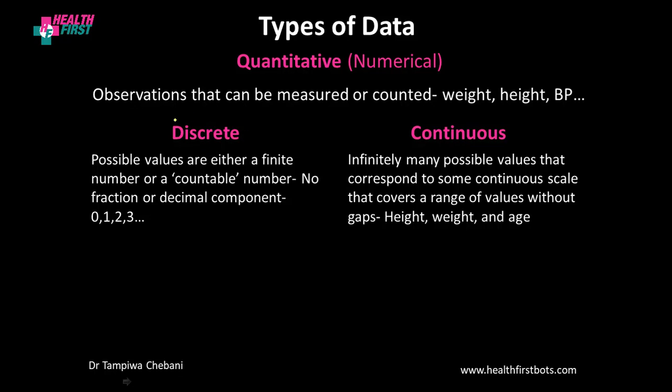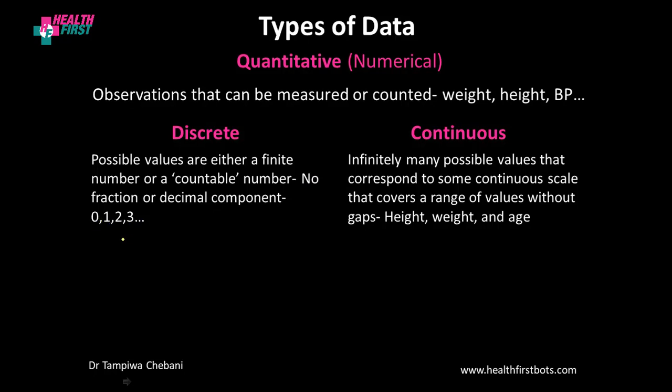Under discrete quantitative data, these are values that are either finite or countable. So the possible values under discrete are finite numbers or countable numbers, which is to say there are no fractional or decimal components in the numbers. Examples are 0, 1, 2, and 3.